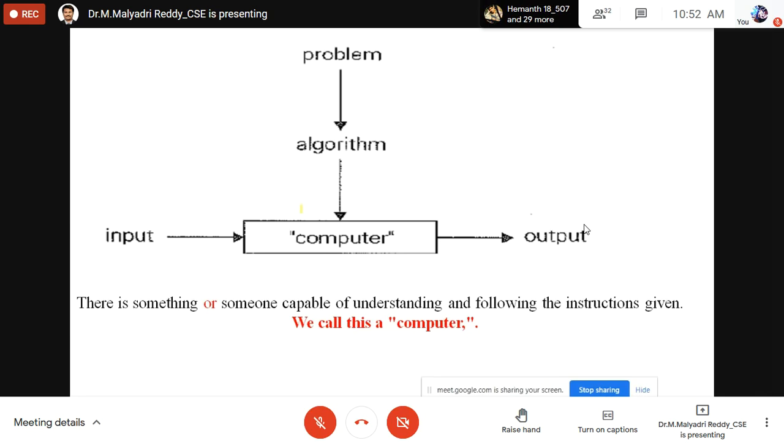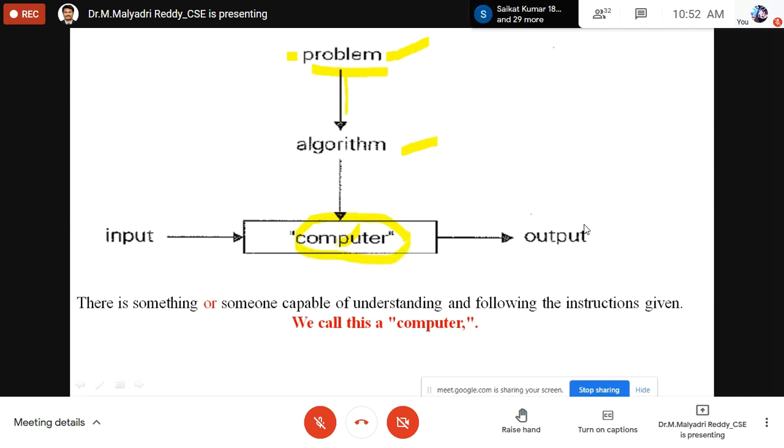Yes, sir. It shows how a problem is first taken, and then the algorithm is given to the computer. That means first you identify the problem, what you require. It depends on the user requirement, you have to identify the problem. After that, we need to design an algorithm. After designing the algorithm, we have to code it.